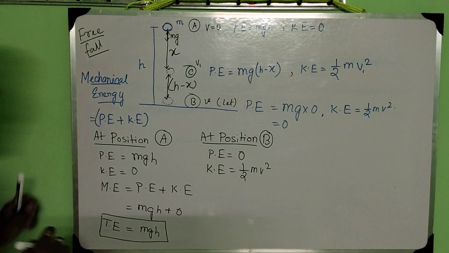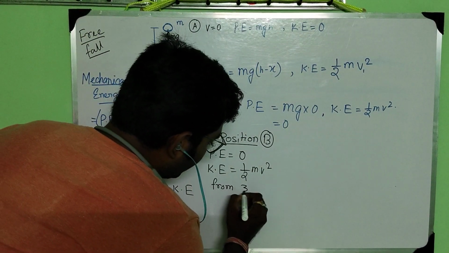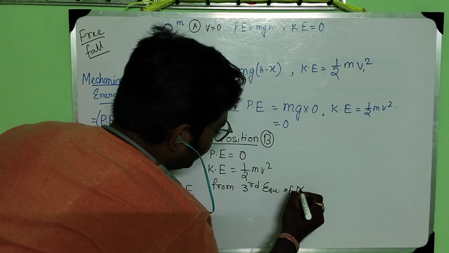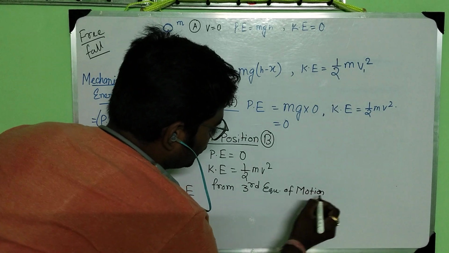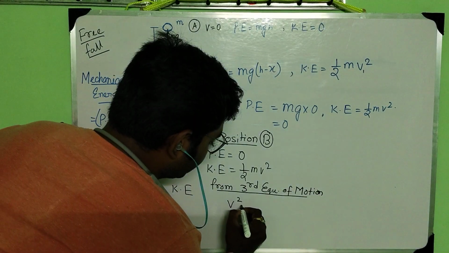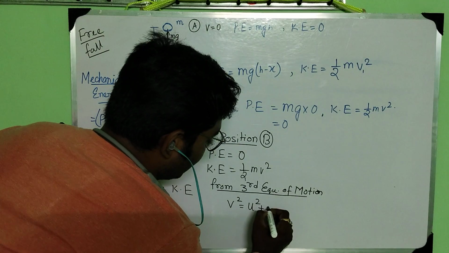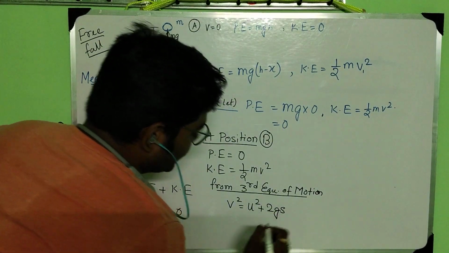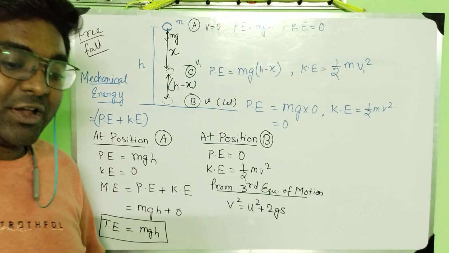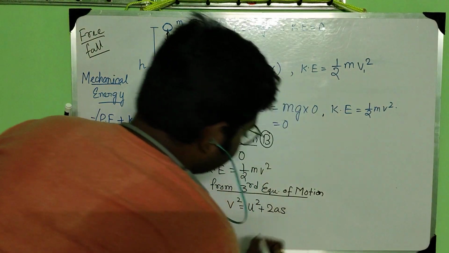Now, from the third equation of motion. What is the third equation of motion? It states that final velocity square equals initial velocity square plus 2as.